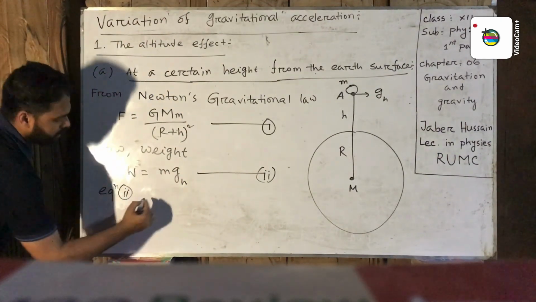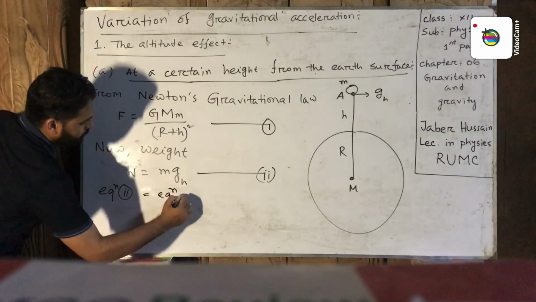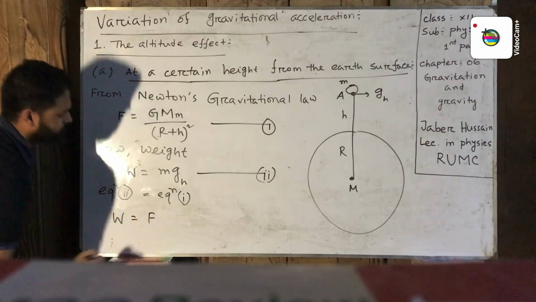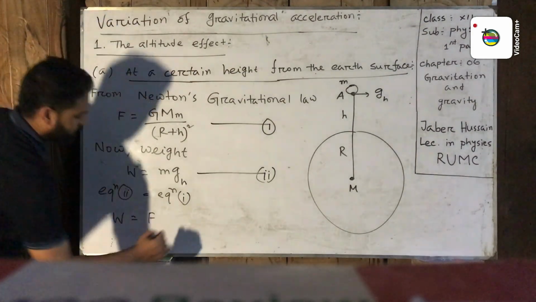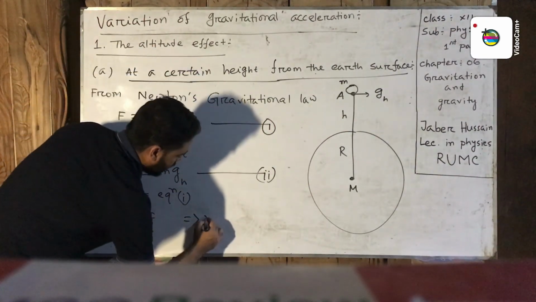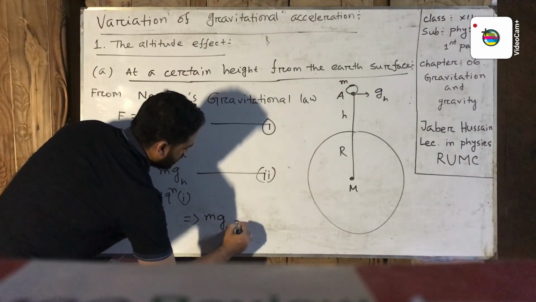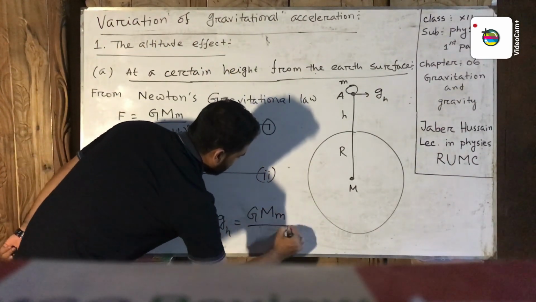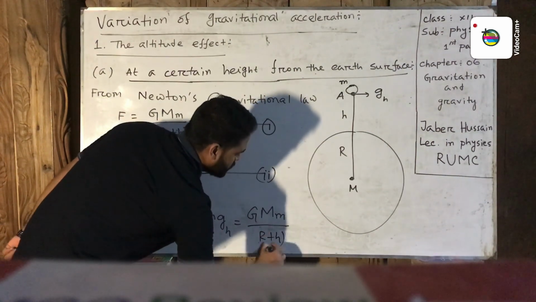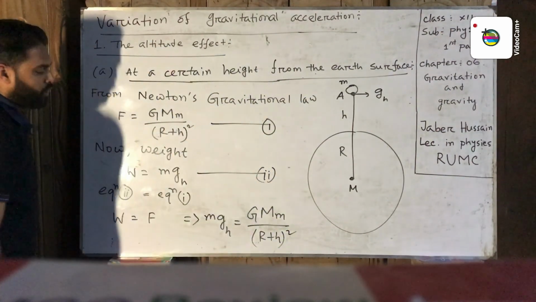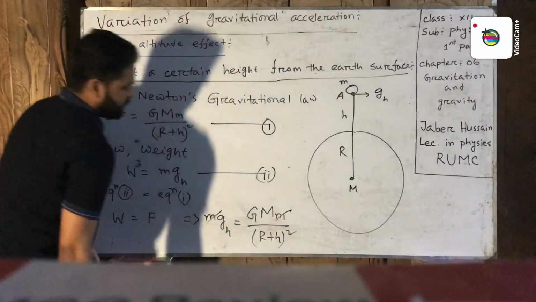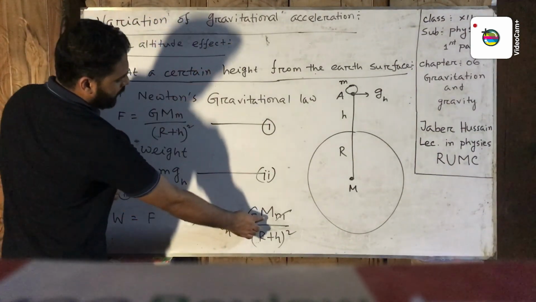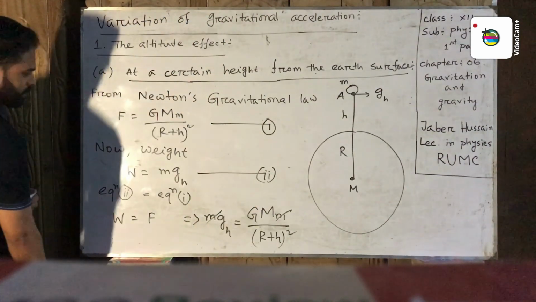Now W equal F. W equal m gh equal G capital M small m divided by R plus h whole square. Now small m cancels out from both sides. Now gh equal G capital M divided by R plus h whole square.